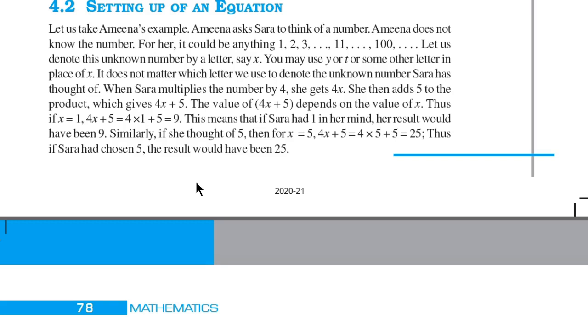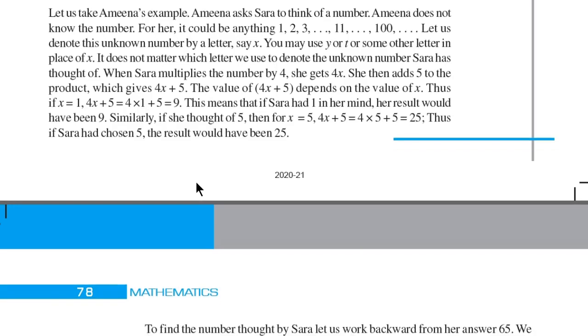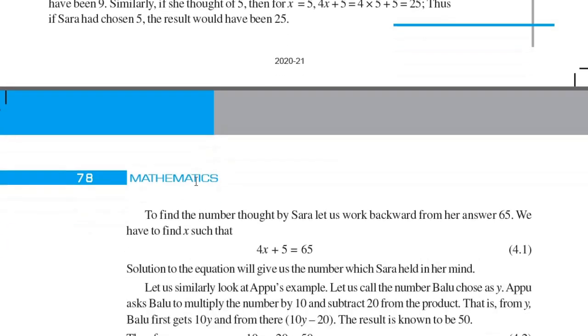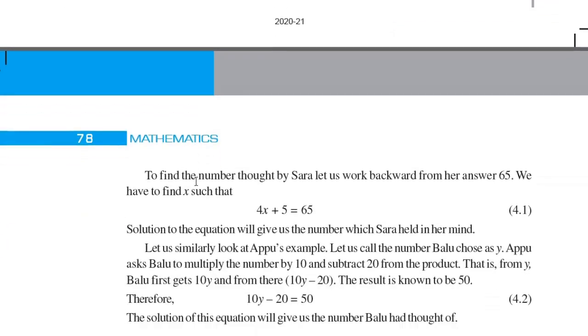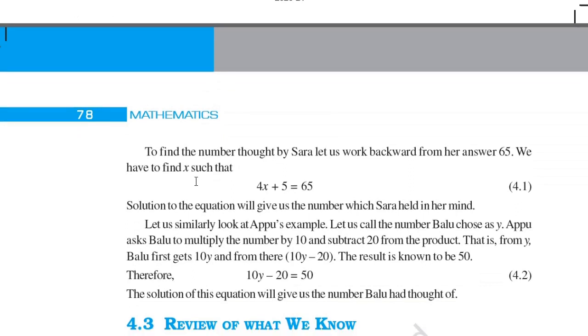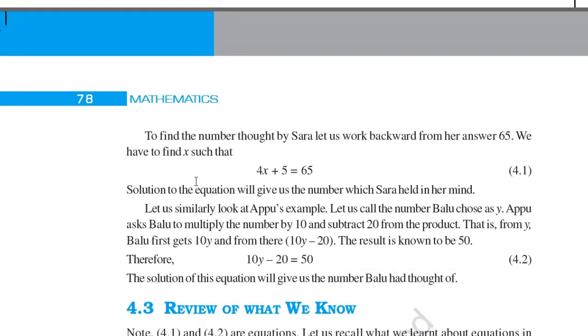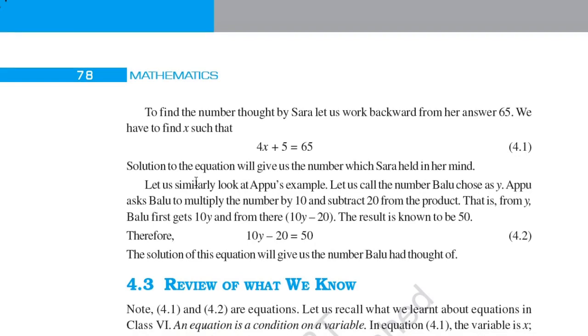Similarly, if she thought of a 5, then x is equal to 5, and 4 into 5 plus 5 is equal to 25. Thus, if Sarah had chosen 5, the result would have been 25. So now you know the mind reader game, how she was doing that. To find the number thought by Sarah, let us work backward from her answer 65. We have to find x such that 4x plus 5 is equal to 65. The solution to the equation will give us the number which Sarah held in her mind.